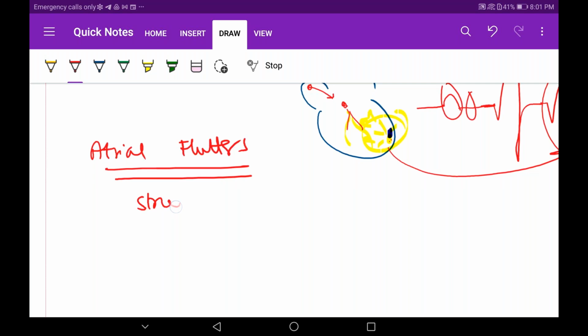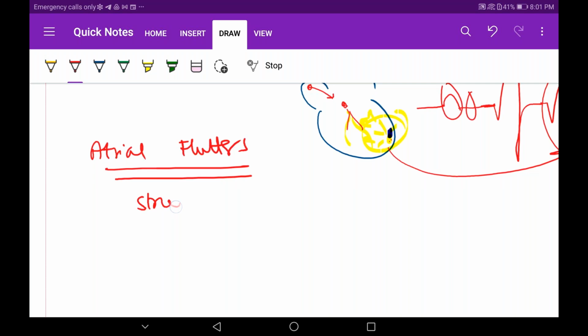So, okay, I'll add on atrial flutter and atrial fibrillation. What is atrial flutter and atrial fibrillation? Basically, these two are tachycardias. Your tachycardias, that means heart rate is more than 100. Now, based upon how much the heart rate is, we are dividing it as either the flutter or the fibrillation. Flutter means it is from 150 to 300. Okay, beyond 300, it is known as fibrillation.